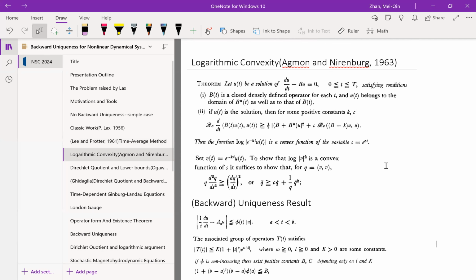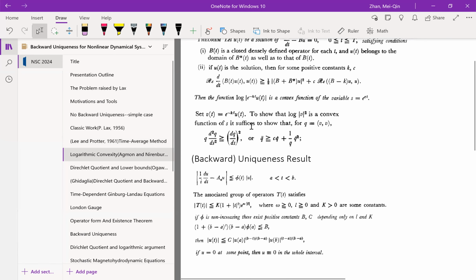And B also satisfies some positivity condition on the real part. And then they prove that the log of the L2 norm of e to the negative Kt u(t) is a convex function of the variable s equal to e to the Ct. So notice it's not convex in the original time t. And that's the way to prove it.